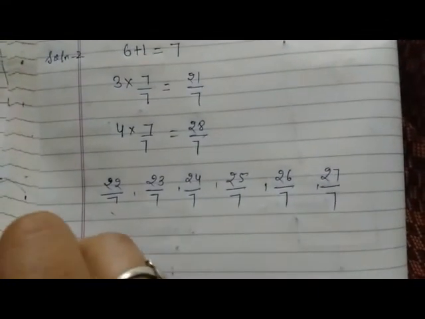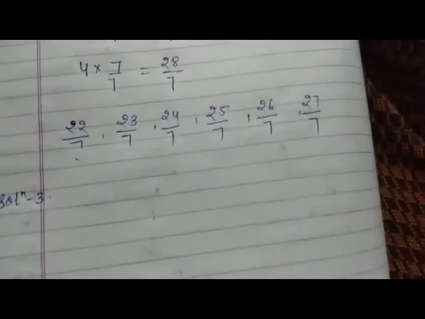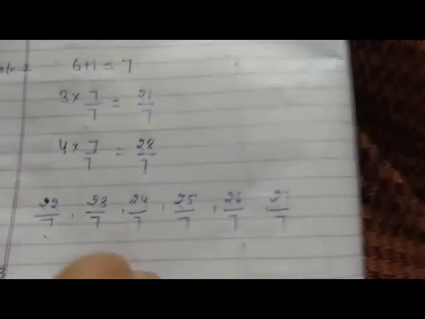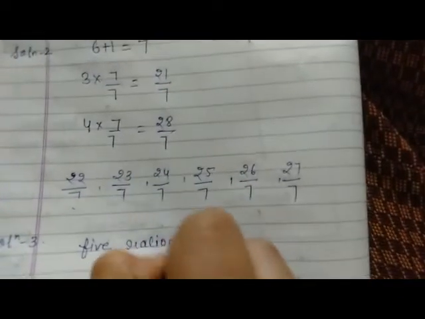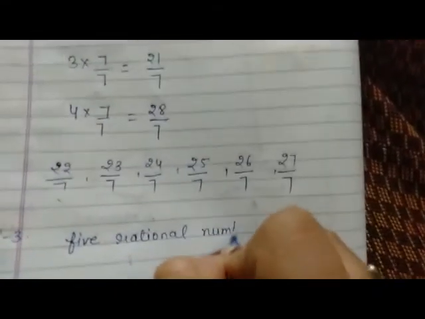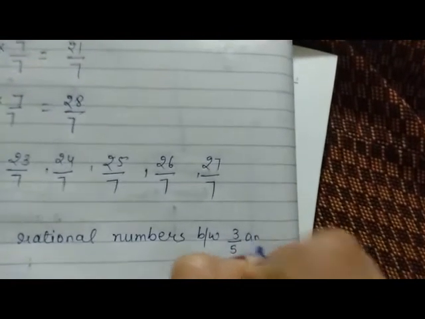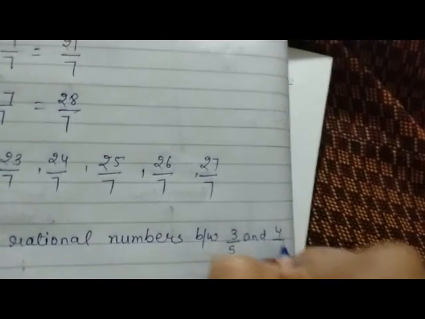Okay, next question is find 5 rational numbers between 3 by 5 and 4 by 5. Same procedure will be followed. We have to find 5 rational numbers between 3 upon 5 and 4 upon 5.